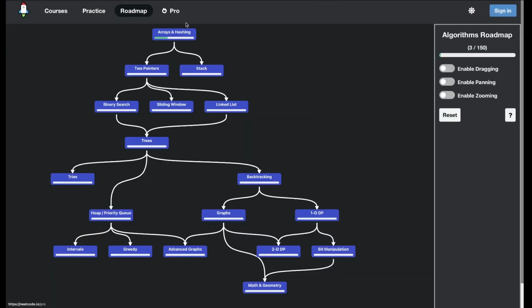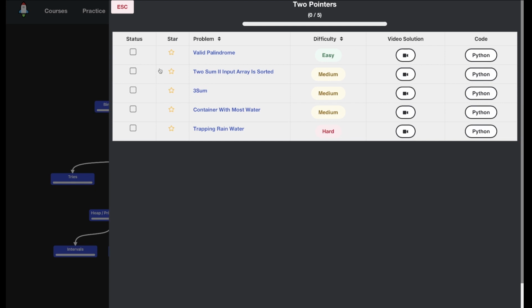So I'll put the arrays and hashing section on hold and move down to 2 pointers, which looks like 1 easy problem. So we won't be in the section for long, but I'll go ahead and do Valid Palindrome. I think that's a good place to go next.